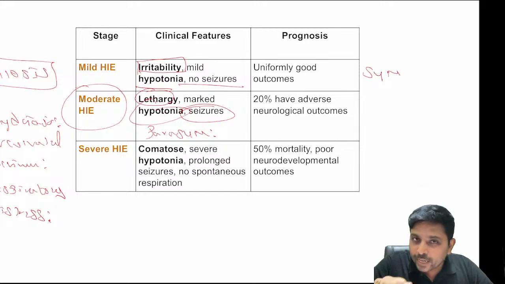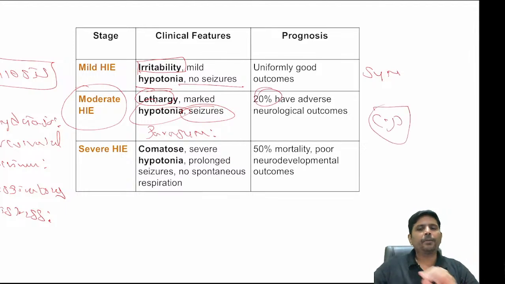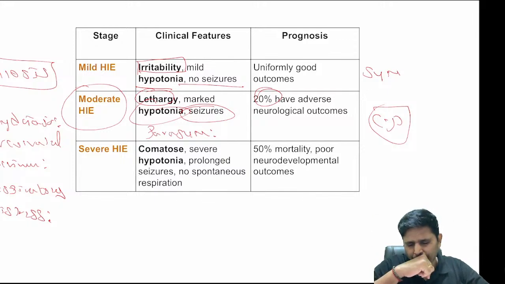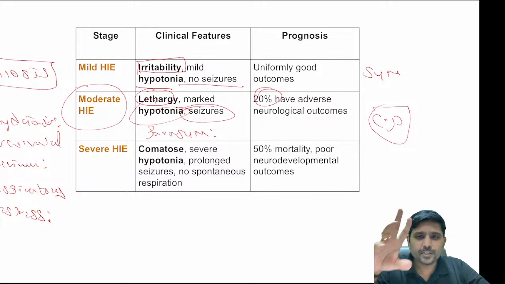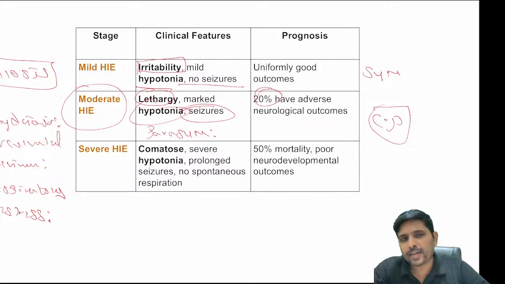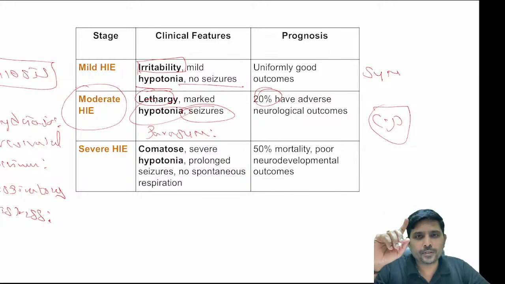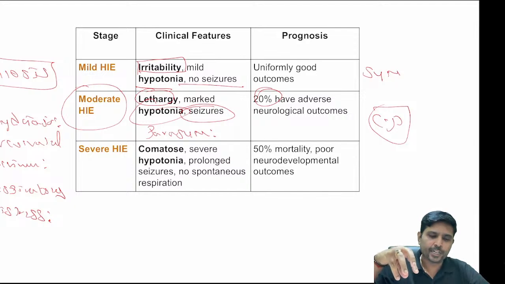Mydriasis, neonatal seizures, increased respiratory distress. In this, 20% will have cerebral palsy, remaining 80% will be absolutely normal. So one is seizure, second is marked hypotonia, third is neonatal respiratory distress, fourth is mydriasis, the manifestations of HIE stage 2.